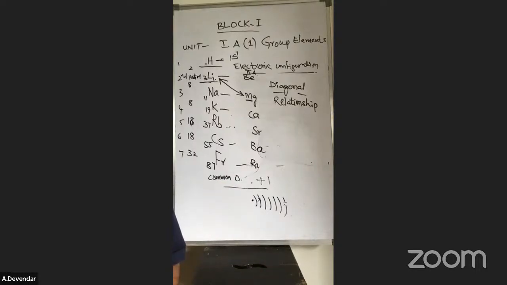Remaining 20. Previously, section C was a multiple choice question. From last year onwards, the multiple choice question is removed, and instead they give an essay type question. After 12, there are 13 and 14, two questions. You can write any one question. That means from 4 blocks, they will give 2 questions.